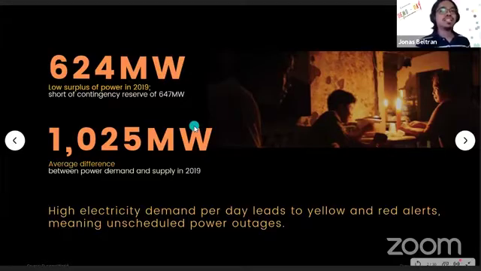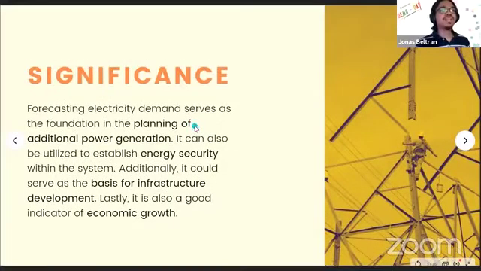Thus, our study is significant now, since forecasting power demand not only serves as a foundation in the planning and construction of infrastructure for additional power generation, it also establishes our energy security. In addition, it is a good indicator of our economic growth.